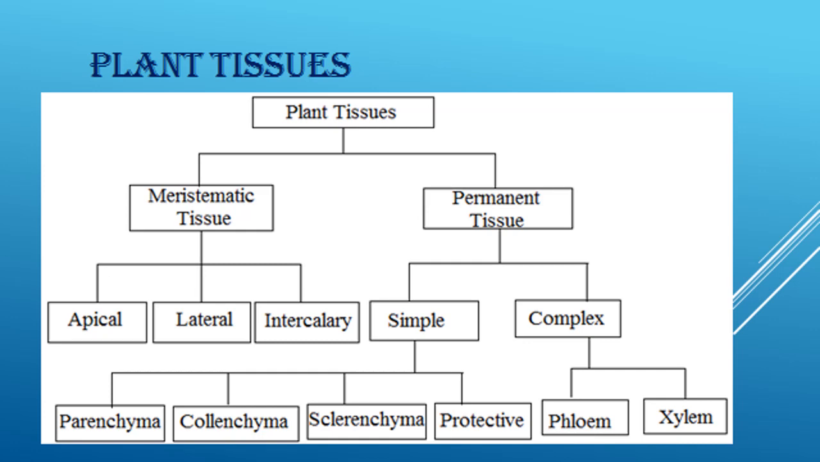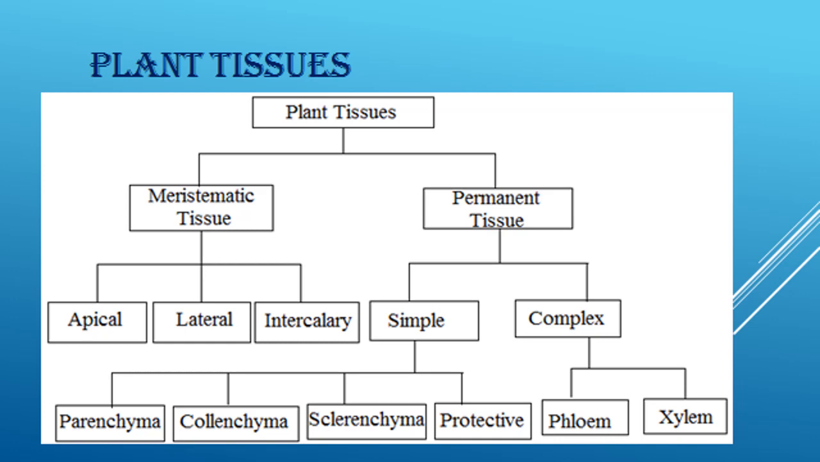Now, first of all, in this chapter, we will study different types of plant tissues. Plant tissues can be divided into two main categories, that is meristematic tissue, as you can see on your screen, and permanent tissue. They are divided on the basis of the ability of their cells to divide.